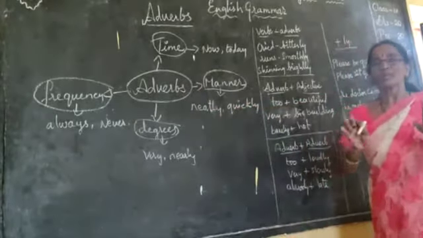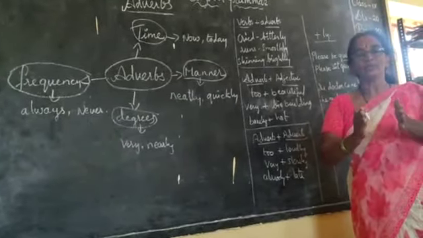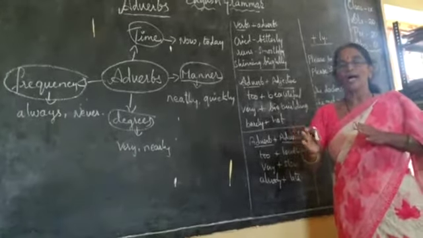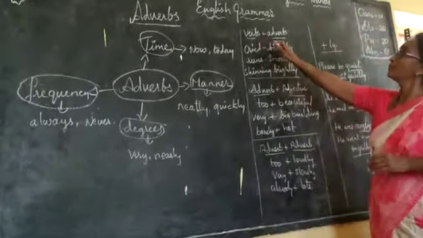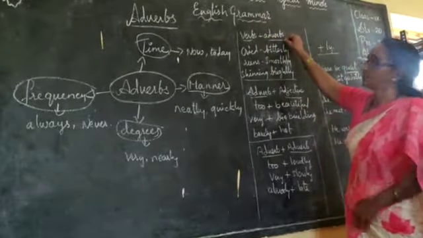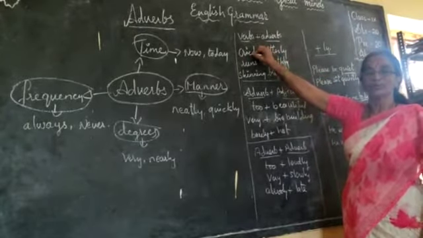Now coming next. These adverbs are added to a verb, an adjective and an adverb itself. For example, verb plus adverb. Cried is a verb.